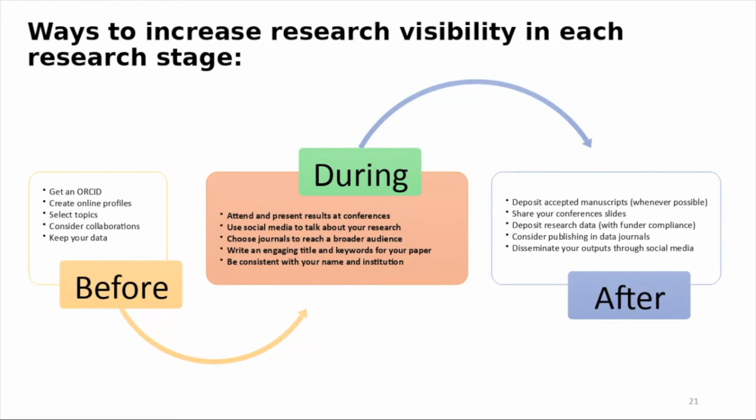Okay, good. So we're on to the during phase of the research life cycle now. That's when you're attending and presenting results at conferences, using social media to talk about your research, selecting journals that reach a broader audience, writing really engaging titles for your research, adding keywords to your paper, and being really consistent with your name and your institution, which helps to increase your visibility.